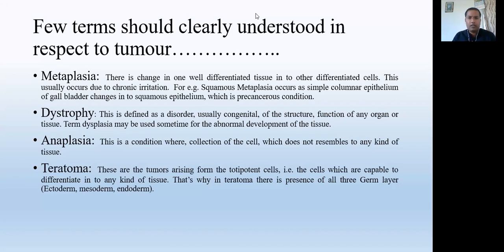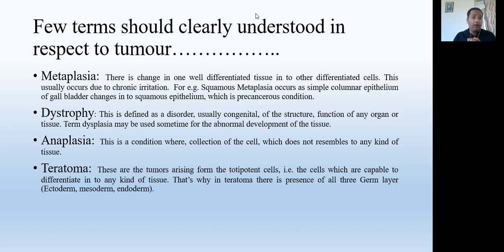Every student must know these terms, because when you see any histopathological report of any kind of tumor, you may have these types of terms in those reports. So to know the exact meaning of them, we will discuss these four terms. These are metaplasia, dystrophy, anaplasia, and teratoma.